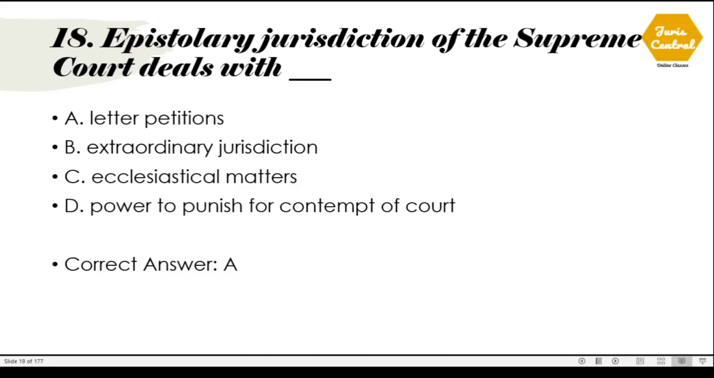Question number 18. Epistolary jurisdiction of the Supreme Court deals with. The correct option is A, which is letter petitions.